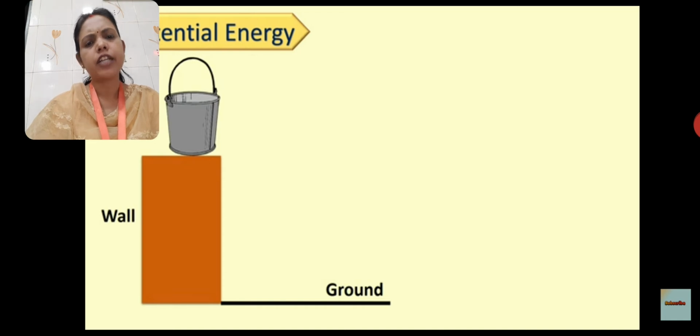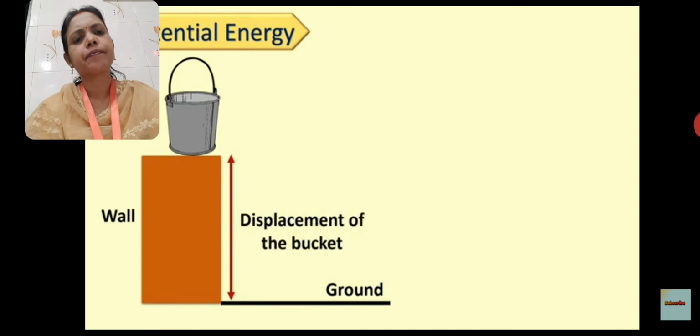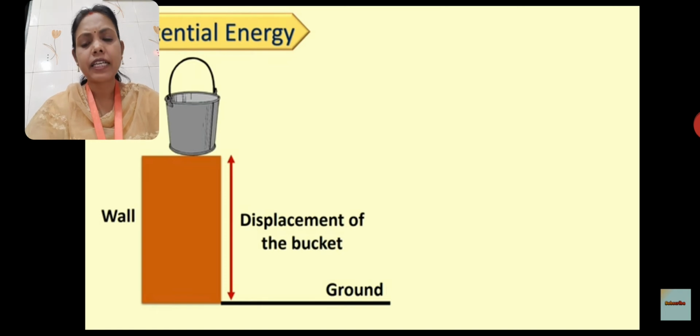Can the bucket do work? The answer is yes. When the bucket is lying like that, it does not have any energy. But when we lift the bucket and keep it at a certain height, can the bucket do work?